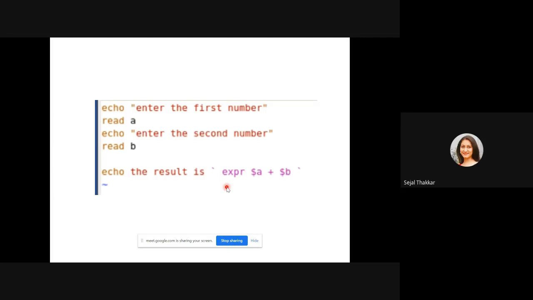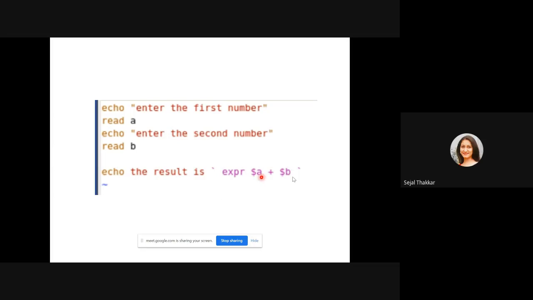So using echo, you can type anything. You echo hello world, echo hello Indus, echo good morning. Like you can type any of the statements. So here I am writing echo enter first number and read a, which allows you to enter one number. Second is echo second number, read b. Echo the result is expr $a plus $b.